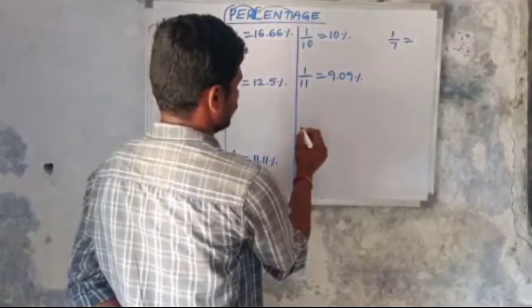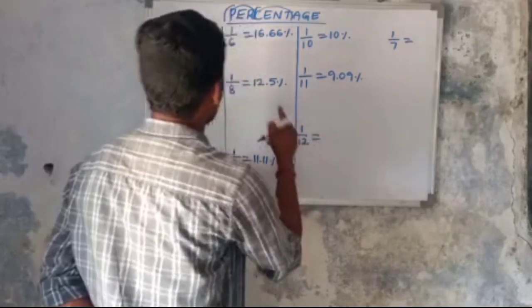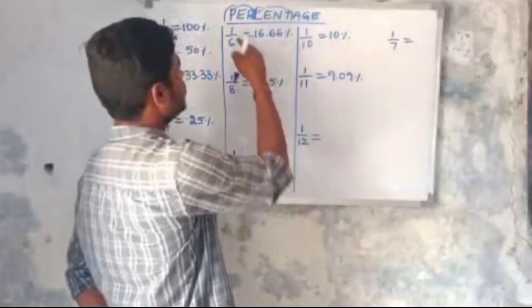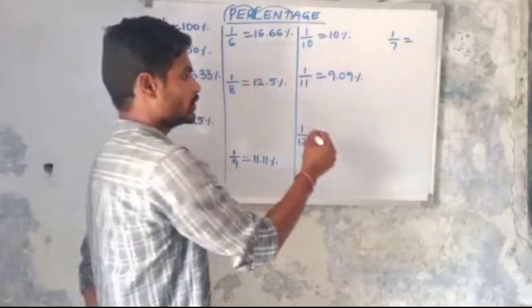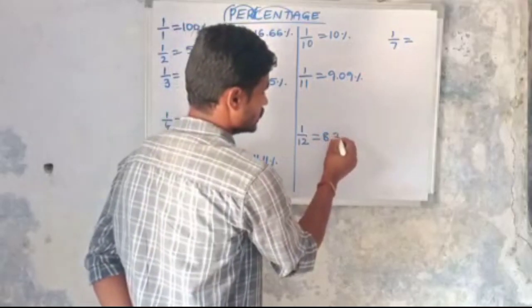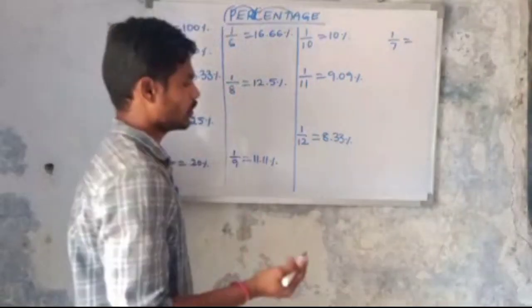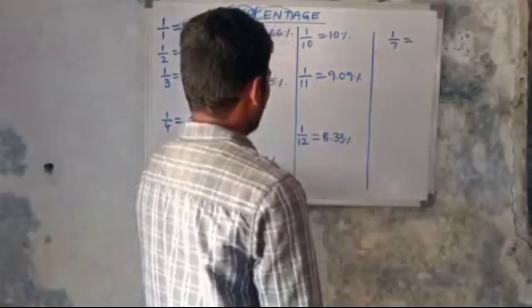So next, 1 by 12. 1 by 12 means 1 by 6, which equals 16.66%, by 2. 16.66% by 2 means 8.33%. Okay. Then see here.